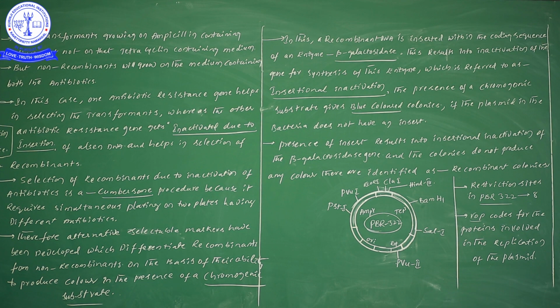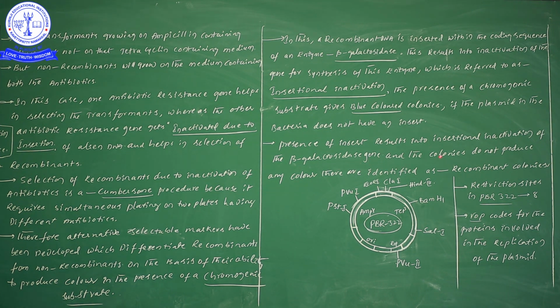Next one, once you see the presence of the insert, it means our foreign gene is inserted at the Z gene, resulting in insertional inactivation of the beta galactosidase gene, meaning the Z gene is inactivated.